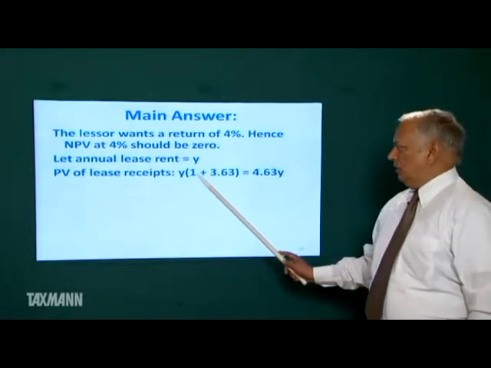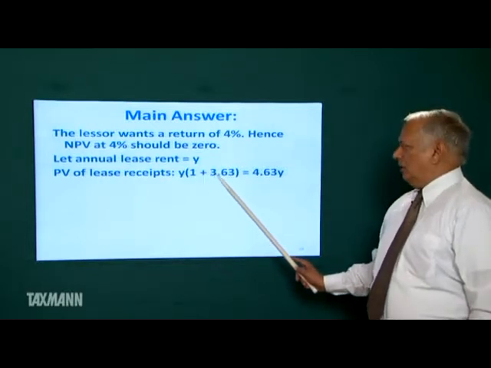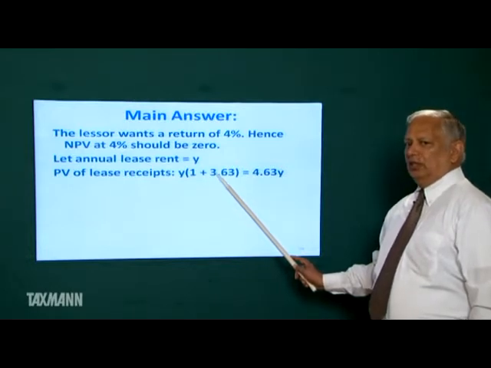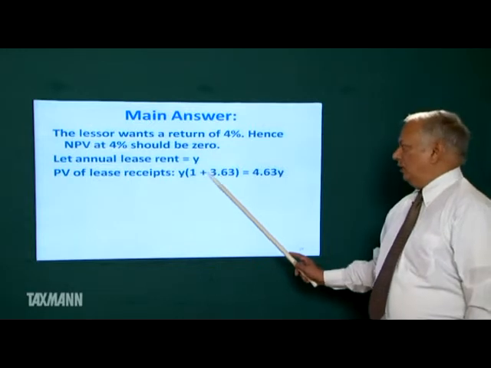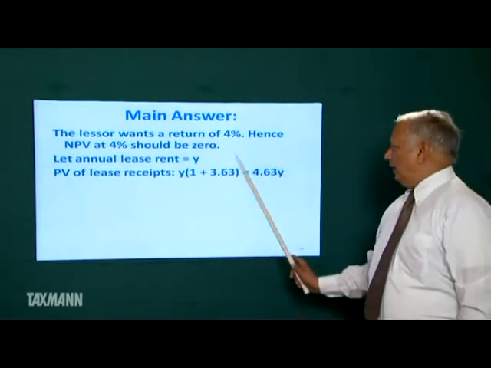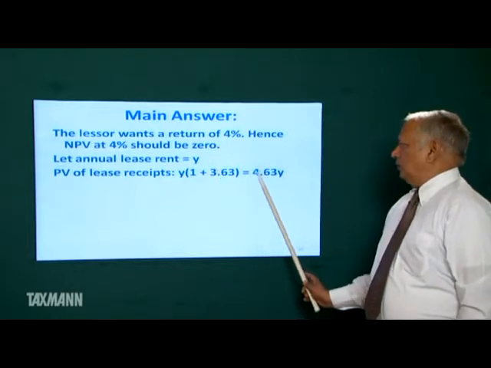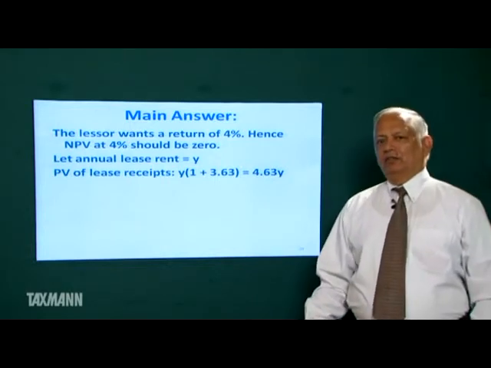So this is present value factor 0, that is beginning of first year, plus present value factor 1 plus present value factor 2 plus present value factor 3 plus present value factor 4. Solving this, we find this is 4.63. So present value of lease receipt is equal to 4.63Y.